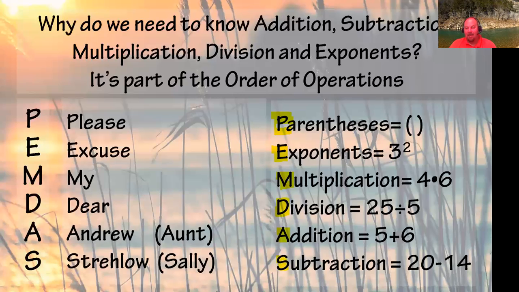Now, when you see these, this is the order that we follow. We do those steps in that order. So anytime there's a problem, we must do whatever's in the parentheses first. We've got to take care of the parentheses first. Then, after we've done everything that has to do with the parentheses, we're going to switch to the exponents, and we're going to do the exponents portion. Anything that's connected to the exponents. Then we're going to multiply and divide, and then we're going to add and subtract.